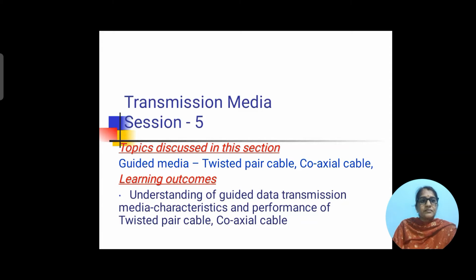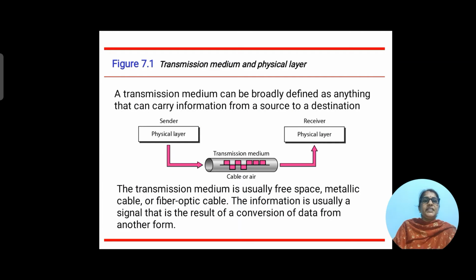So, let us start with the transmission medium and physical layer. A transmission medium can be broadly defined as anything that can carry information from a source to a destination.